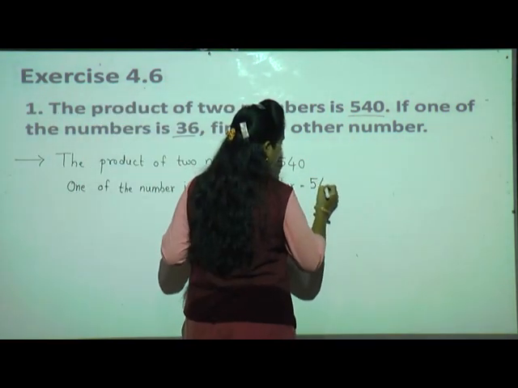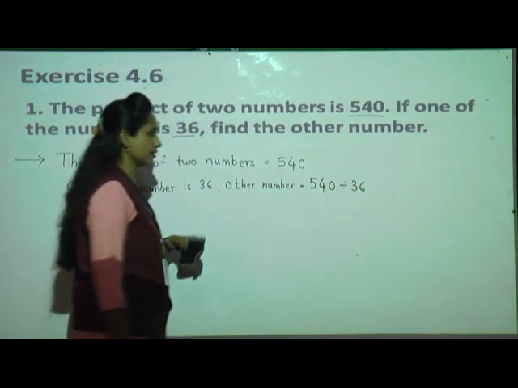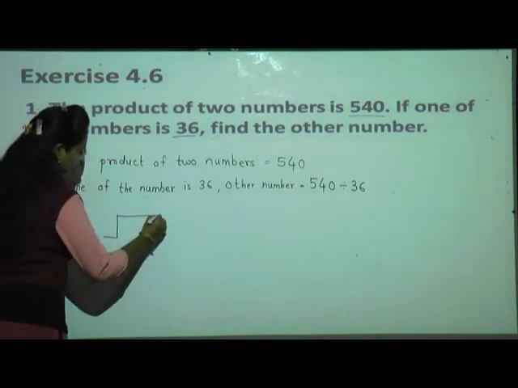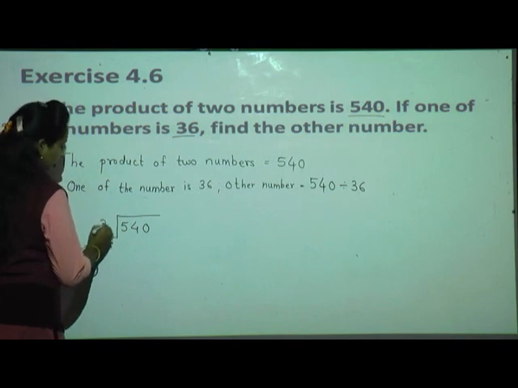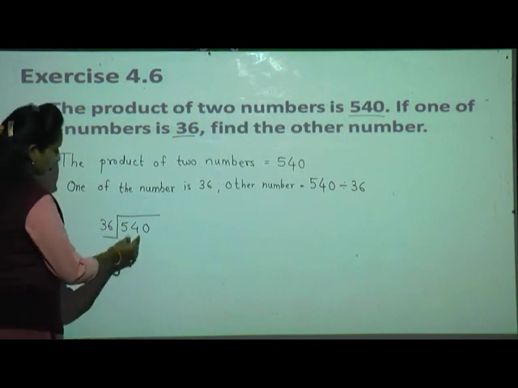So do your division, 540 divided by 36. Okay, now we have to write dividend on right side, divisor on left side, isn't it? Now see, 36, 2 digit, start with 2 digit, 36 is there.